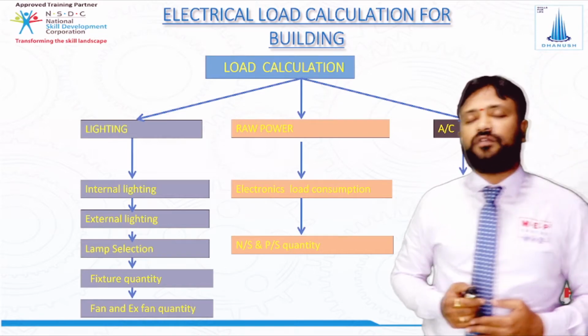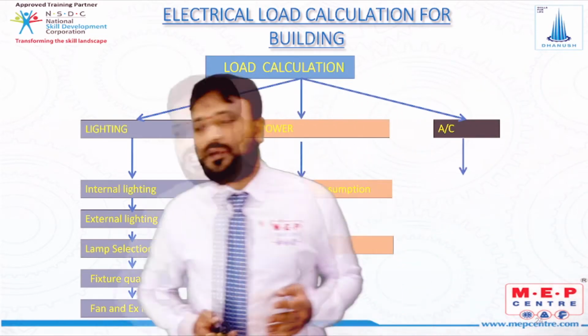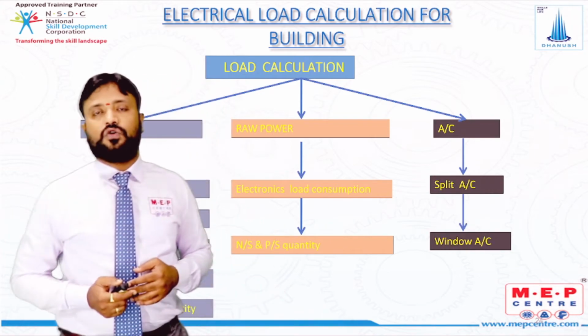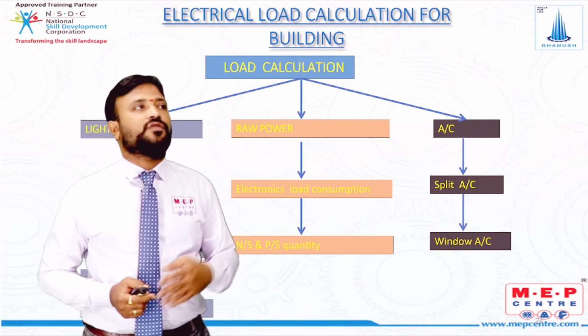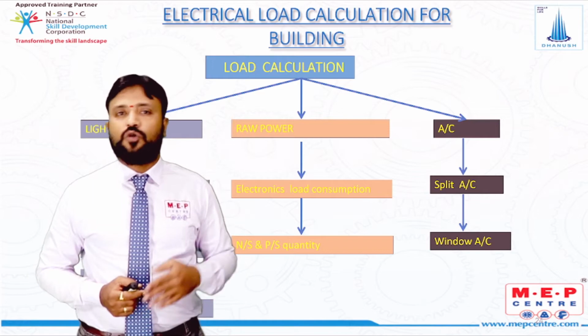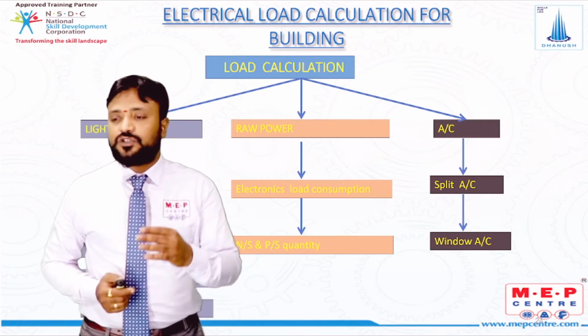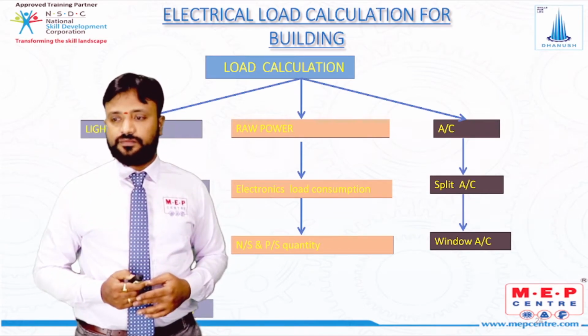And in the AC, mostly we focus on domestic ACs, that are nothing but split ACs as well as window ACs. For a particular room, what capacity of AC do we require, how much is the split AC we require, how much is the window AC capacity we require. That is what we are going to study in the AC calculations.